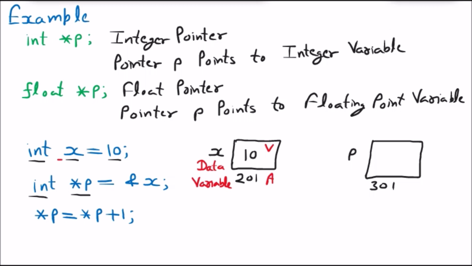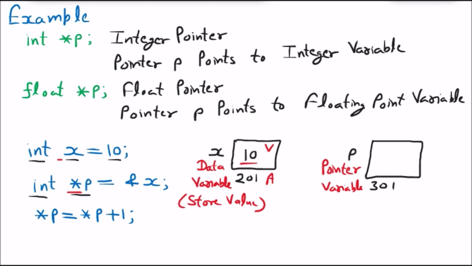Now p is the pointer variable. And how can I find out that p is the pointer variable? Because there is a star before the p. Now, a data variable can only store a value, and we know that the value we have stored is 10.